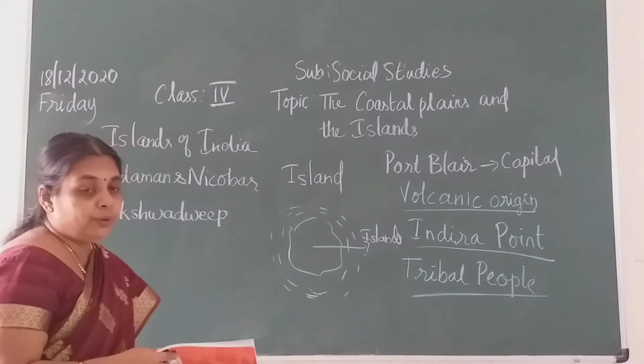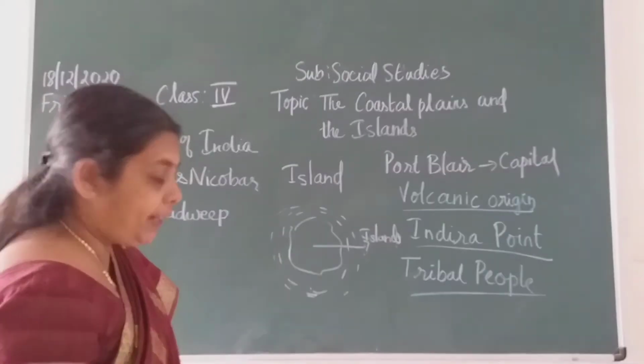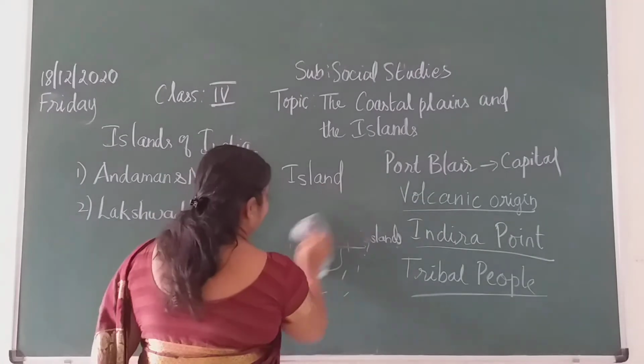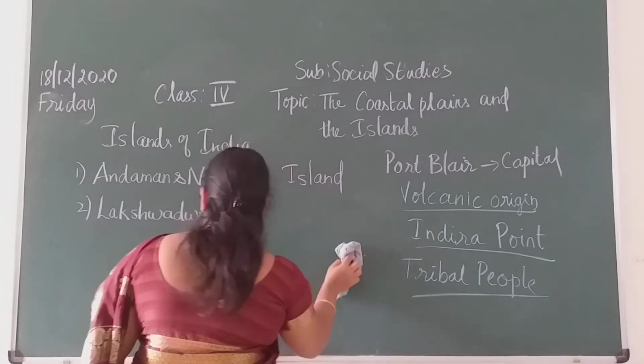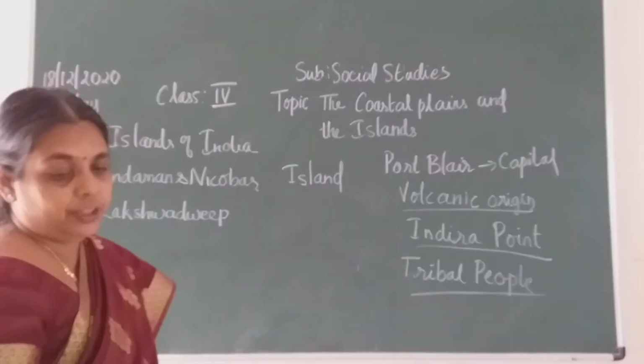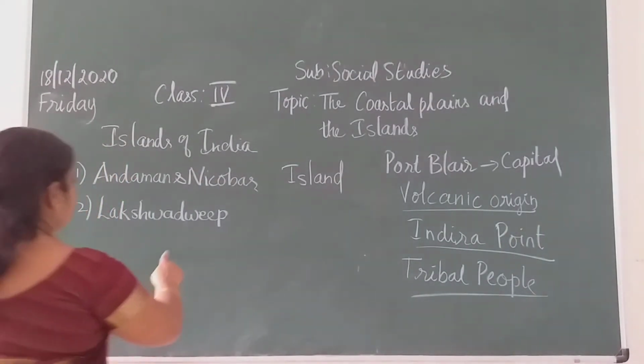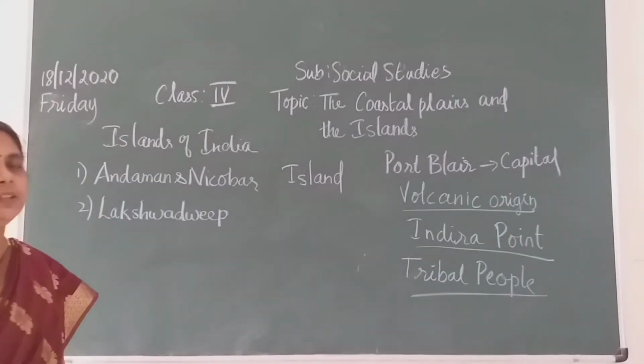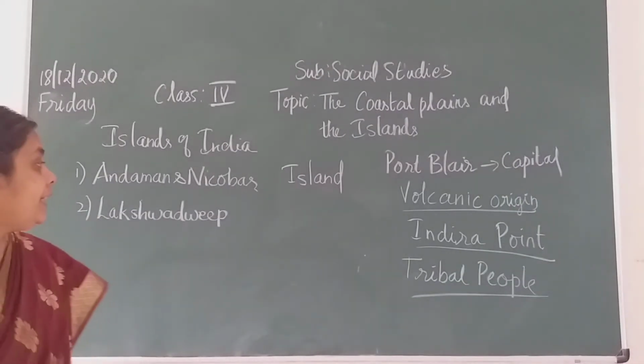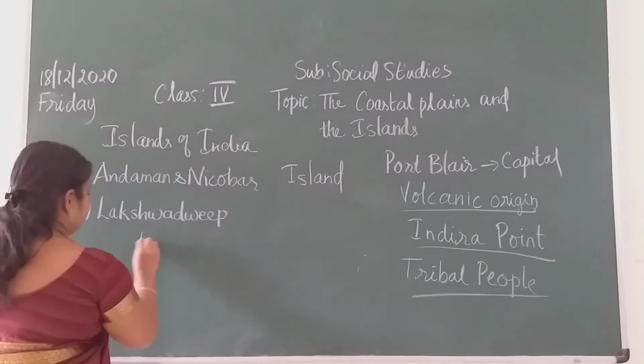Next, coming to the Lakshadweep Islands, children. The Lakshadweep Islands are located in the Arabian Sea, on the western part, and Kavarati is its capital.